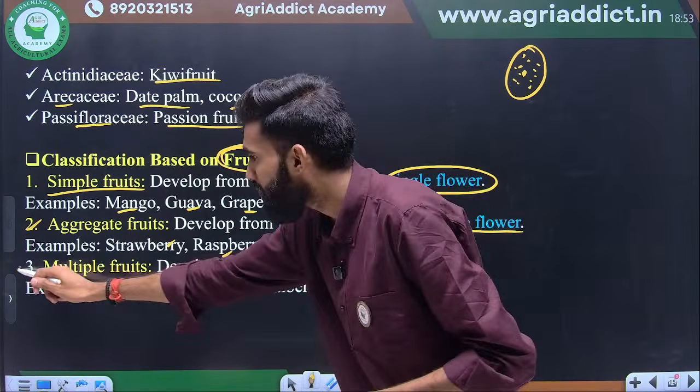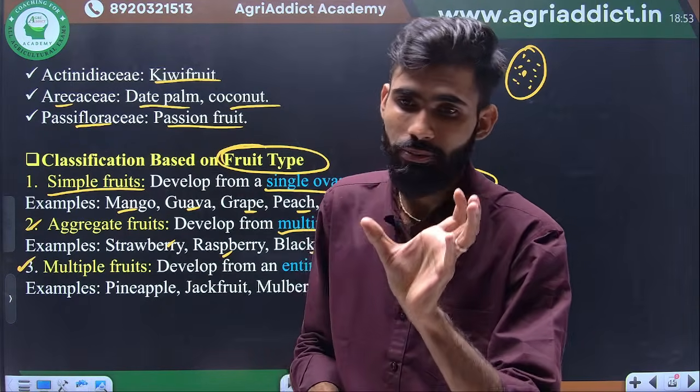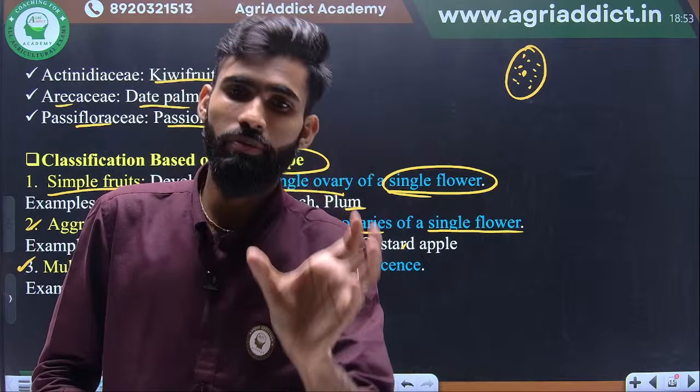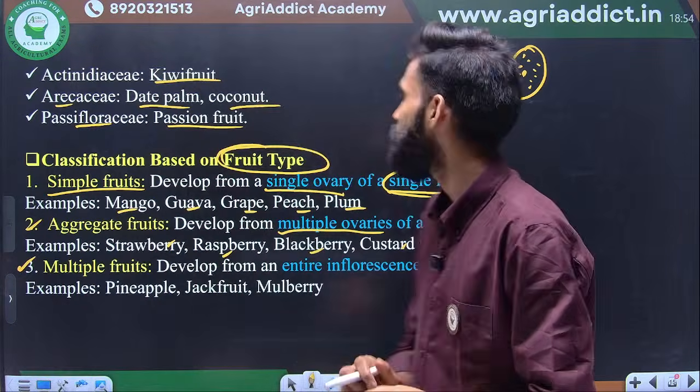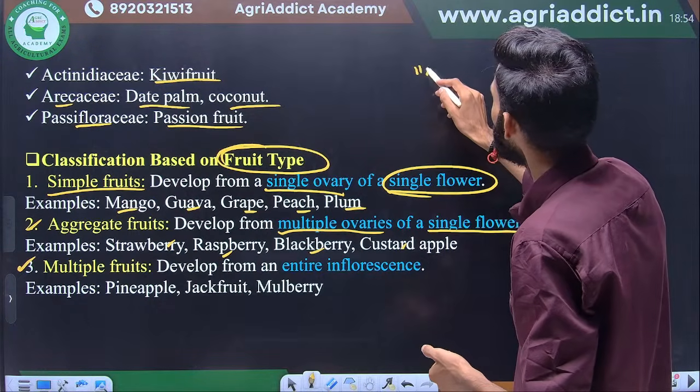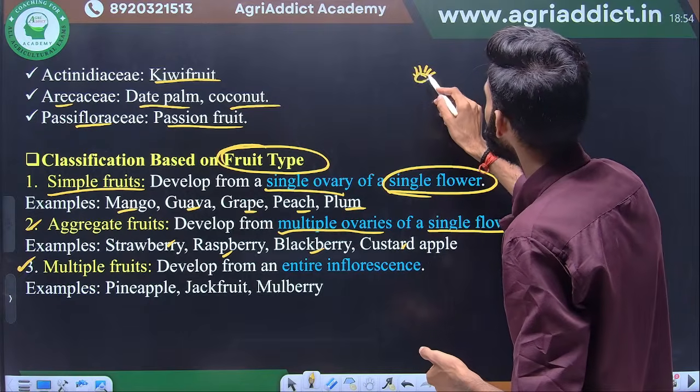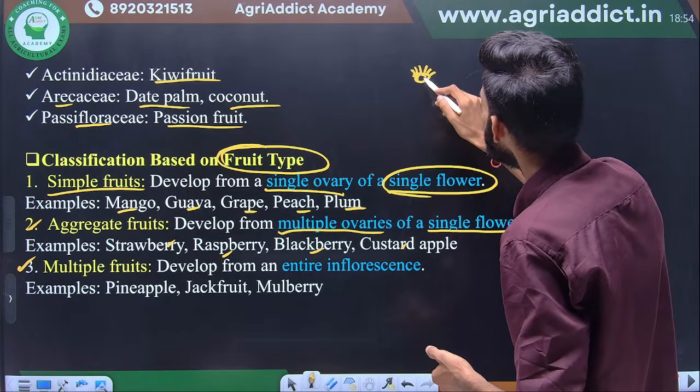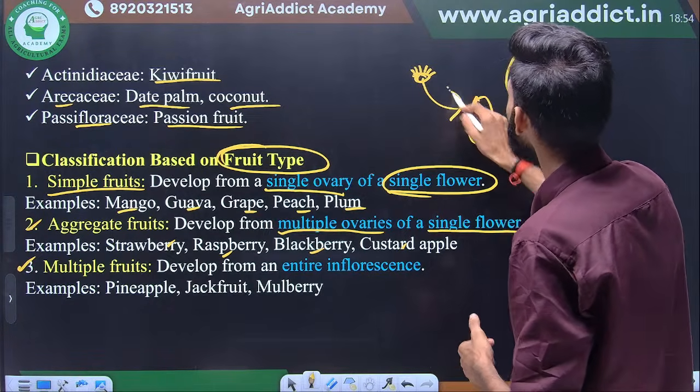The next one is the multiple fruit. Multiple fruit means multiple flowers develop into a single fruit. Suppose these are multiple flowers, and they unite and give rise to a single fruit. This is called a multiple fruit.